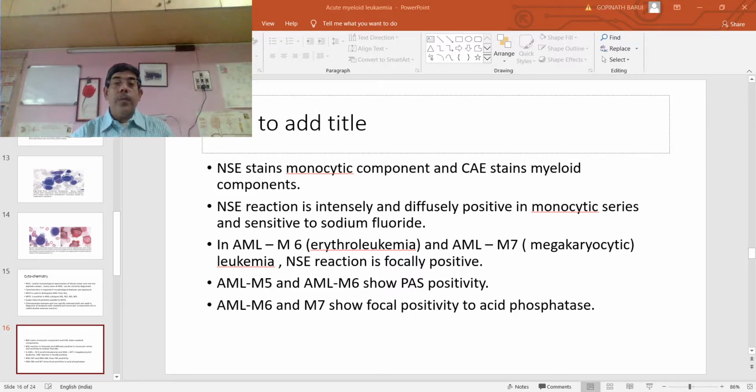Acute myeloid leukemia, especially of the M6 subtype, is periodic acid Schiff positive. Acute myeloid leukemia of M6 and M7 often show focal positivity to acid phosphatase.